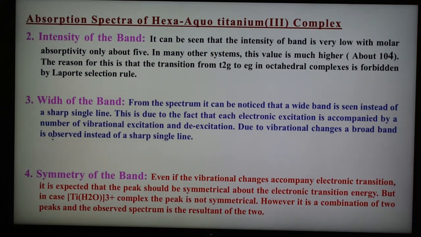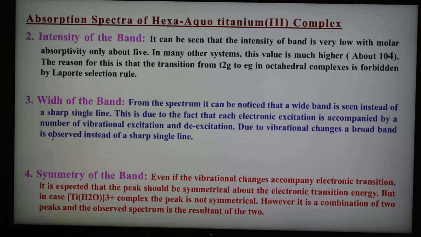And the fourth important point is the symmetry of the band. Even with the vibrational changes accompanying the electronic transition, it is expected that the peak should be symmetrical about the electronic transition energy. But in the case of the titanium complex, the peak is not symmetrical. It is a combination of two peaks, and the observed spectrum is the resultant of the two. This nature of the band can be explained on the basis of the Jahn-Teller effect.